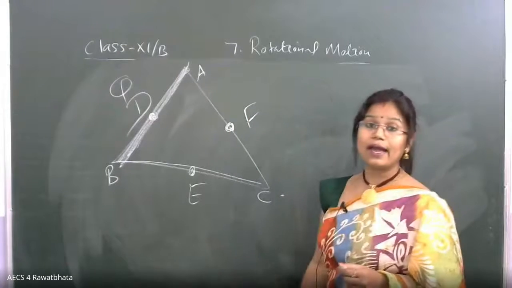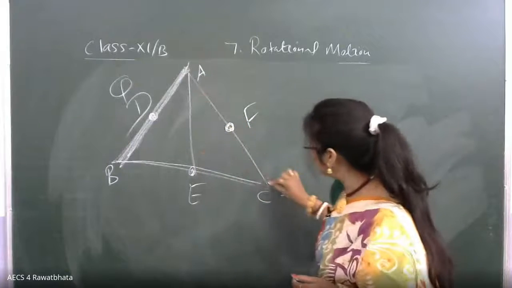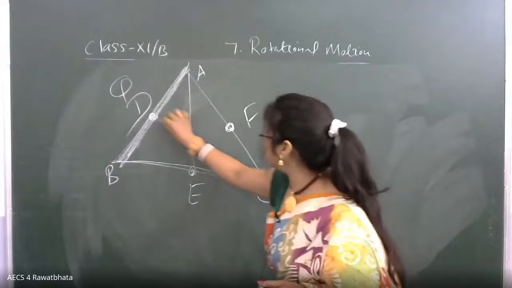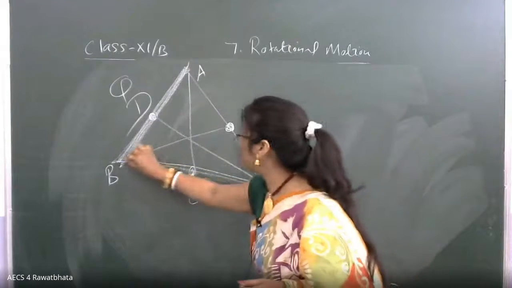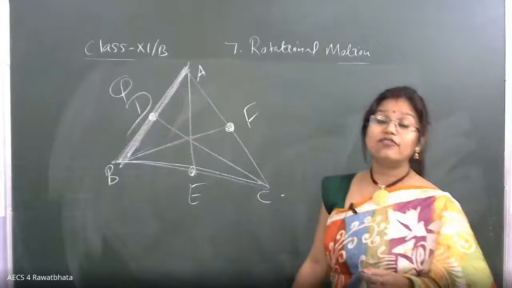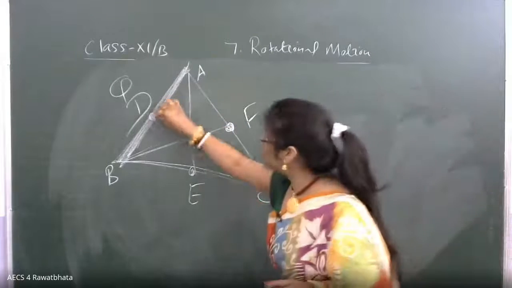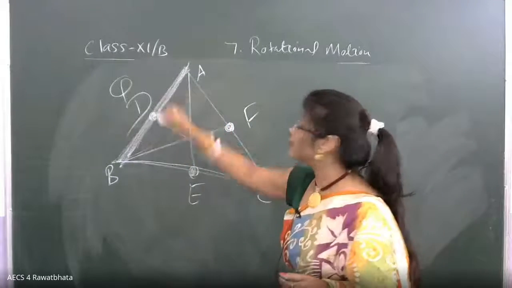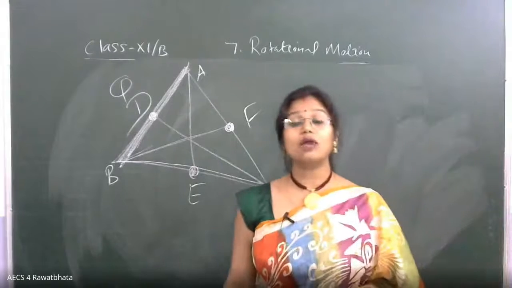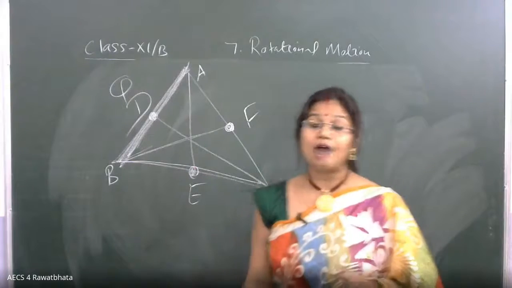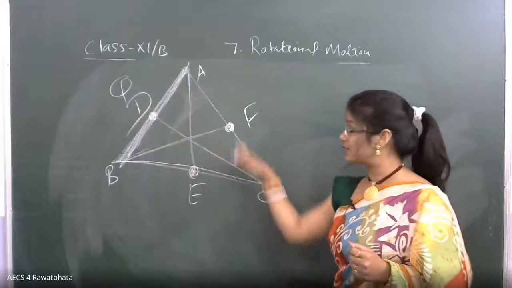So here we are having, indirectly, the median of this particular triangular lamina, where they are meeting. The median means only the line joining the vertex to the midpoint of the opposite side, dear. So here these midpoints are the center of mass for the individual strip. But our question was not about the individual strip, dear. Our question was about the entire lamina, which is made up of such strips.